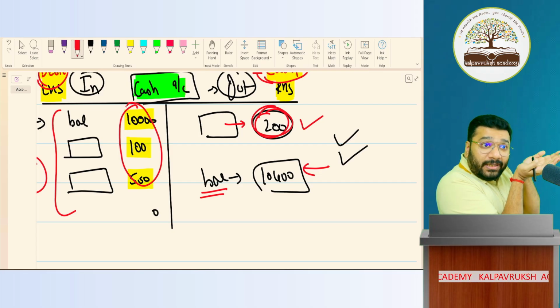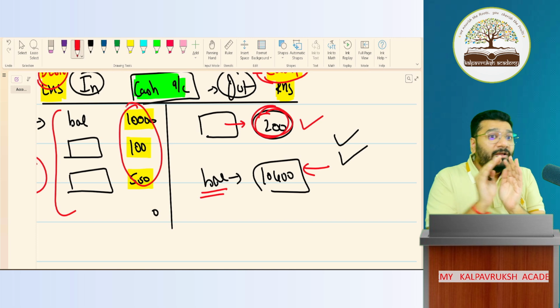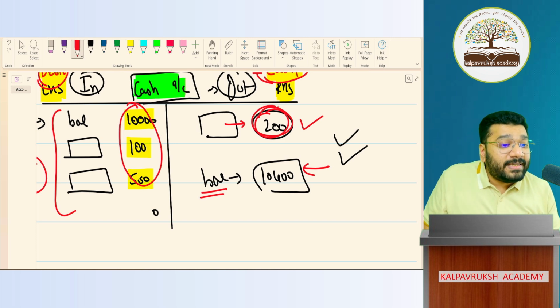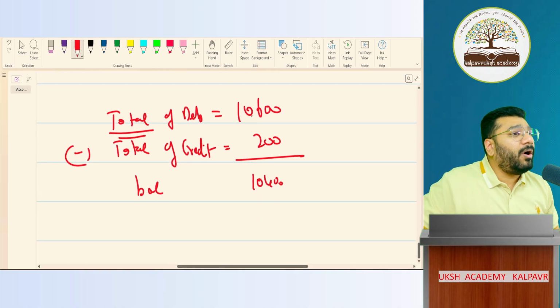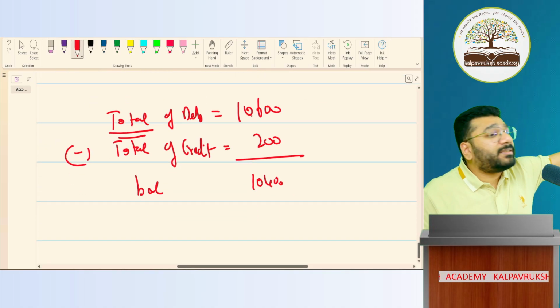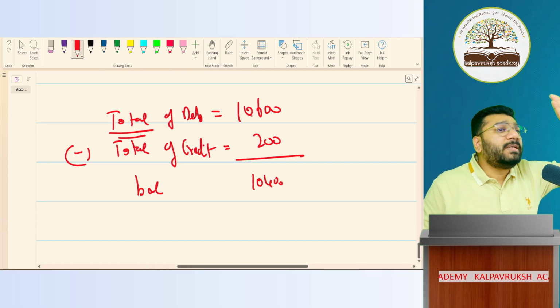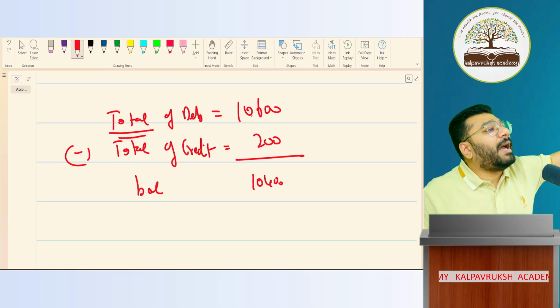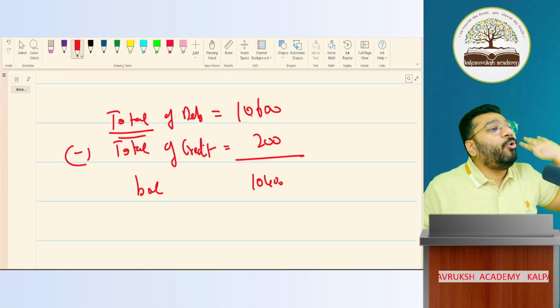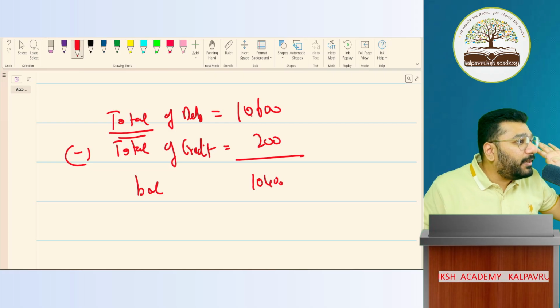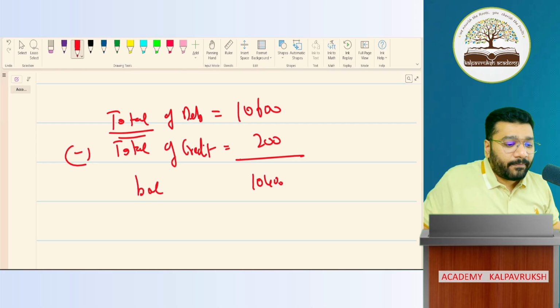So total all the debit side, you'll get one data. From that minus the total of the credit side, you'll get another data. Both you minus, that is the balance. Got it, not got it? So to understand the structure, to get used to it, you need some time. You need some practice. You will be habitual to this. And once you are habitual to this, you will never go back to the old accounting technique. Got it, not got it?